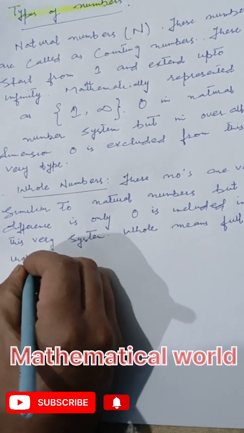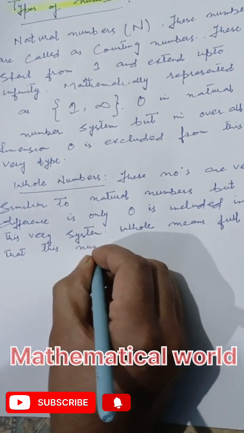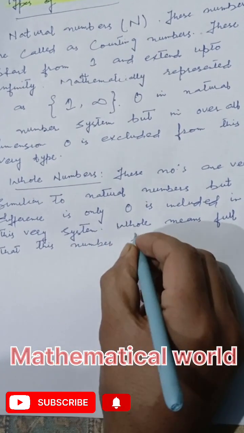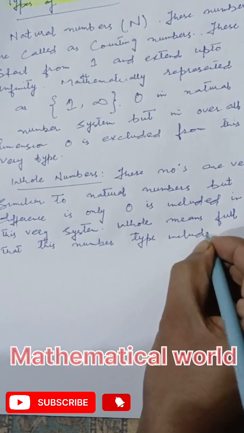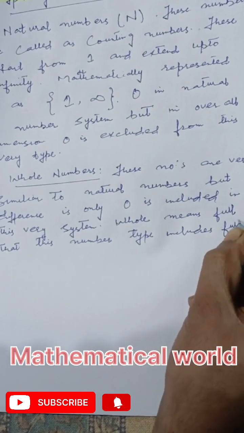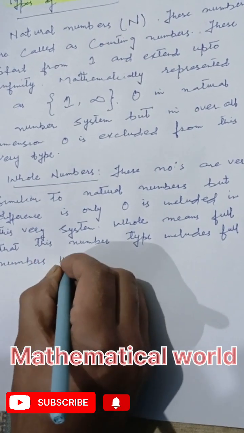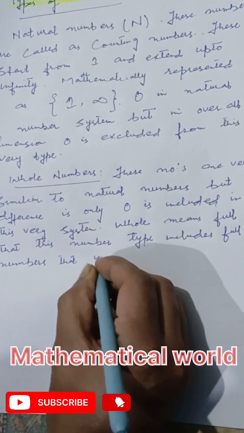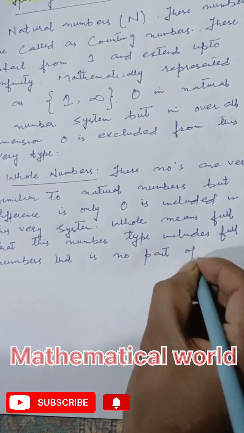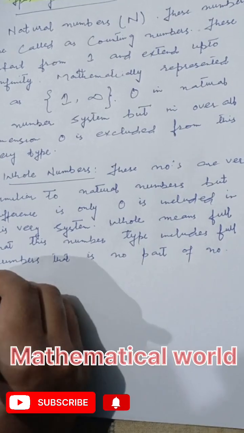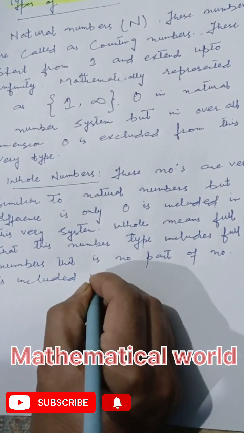That is, this number type includes full numbers. That is, no part of a number is included in this type.